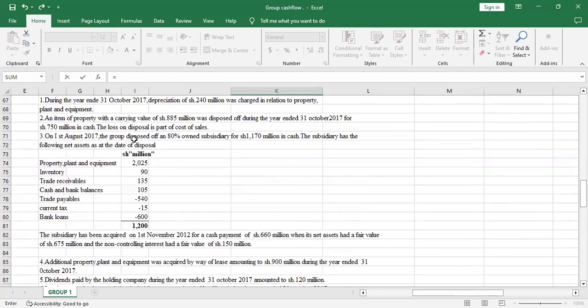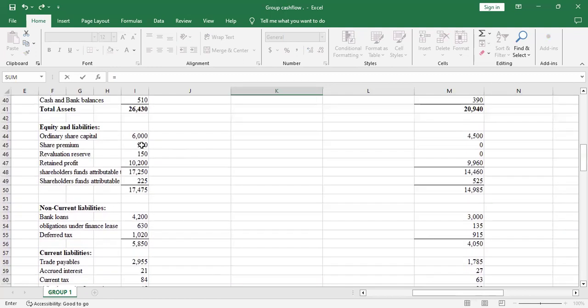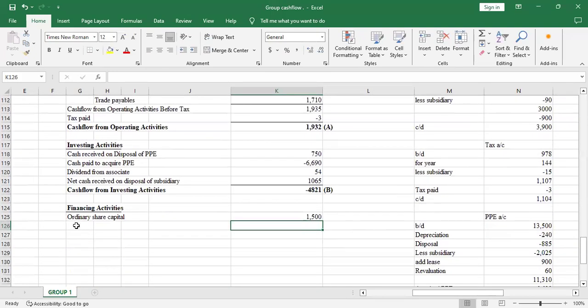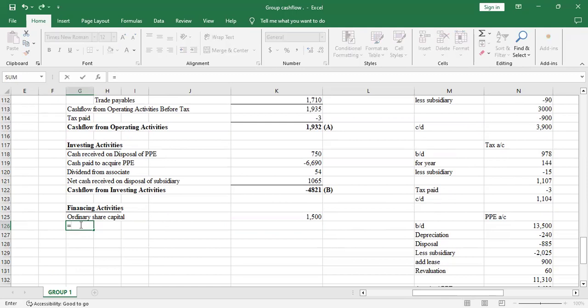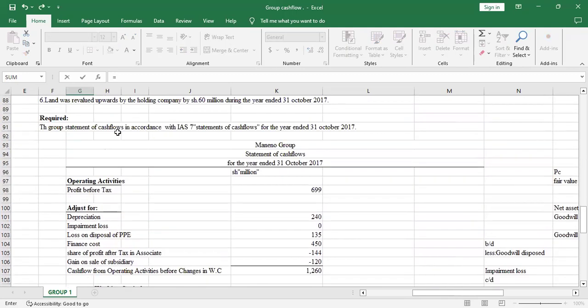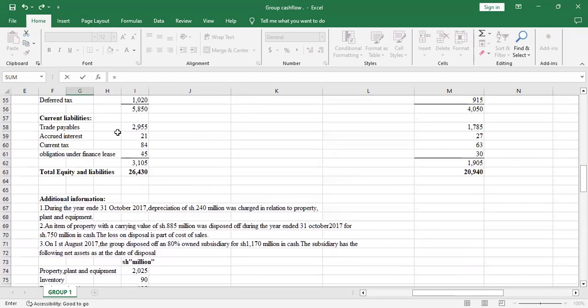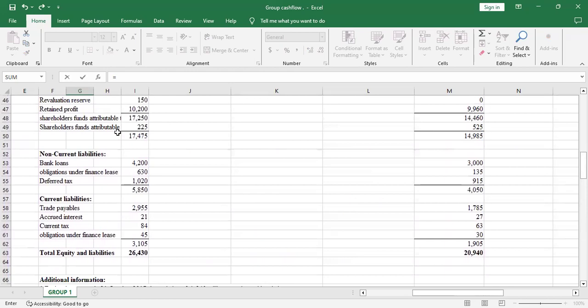So I'll just select 6,000 minus 4,500, because that's the adjustment. You'll get an inflow of 1,500 because there was an increase of shares. So shares were issued and that's an inflow. So the next item is the share premium. Because shares were issued, there was a premium. They were issued at a premium. So we'll have a share premium.